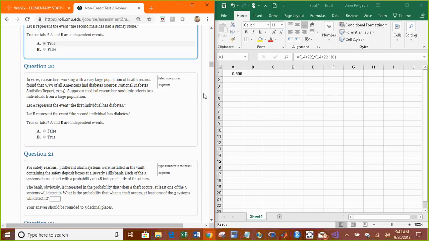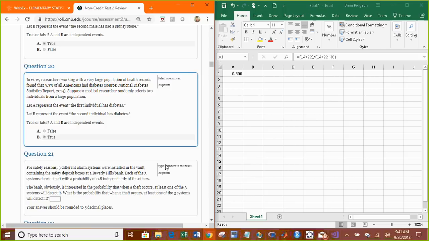Same question here, but now we're talking about diabetes. They are independent. Me having diabetes is not going to affect you having diabetes.